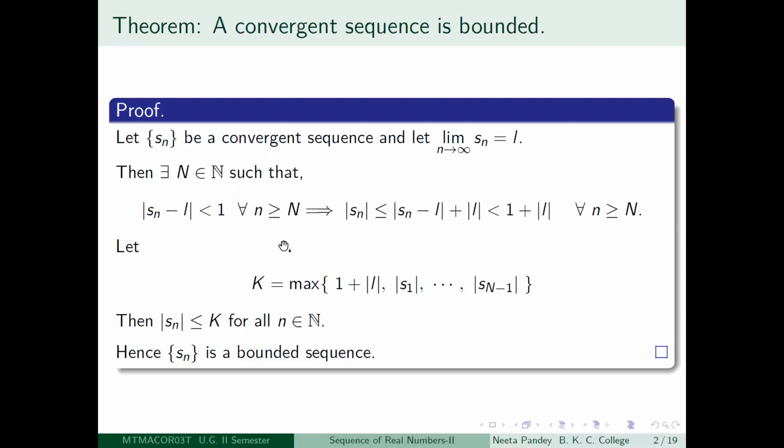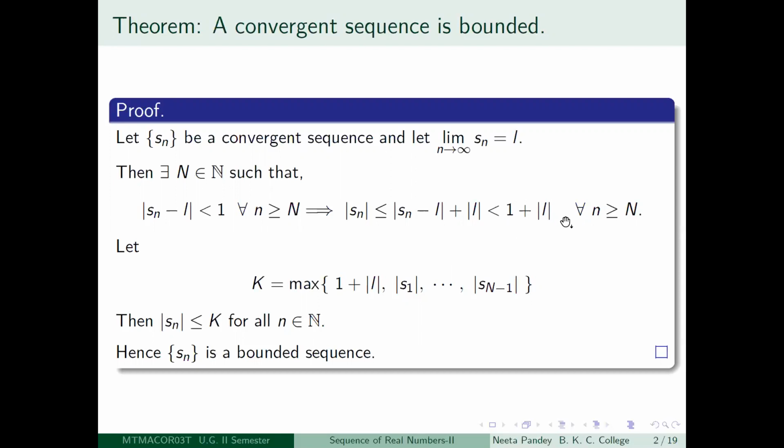Right? So use this inequality to check what is happening to mod of S_n. So mod of S_n can be written as mod of S_n minus L plus L. So if you use the triangle inequality, you get mod S_n is less than or equal to mod S_n minus L plus mod L. Now, if your little n is greater than or equal to capital N, then mod of S_n minus L is less than 1. So what you get finally is that for all little n greater than or equal to capital N, mod S_n is less than 1 plus mod L.